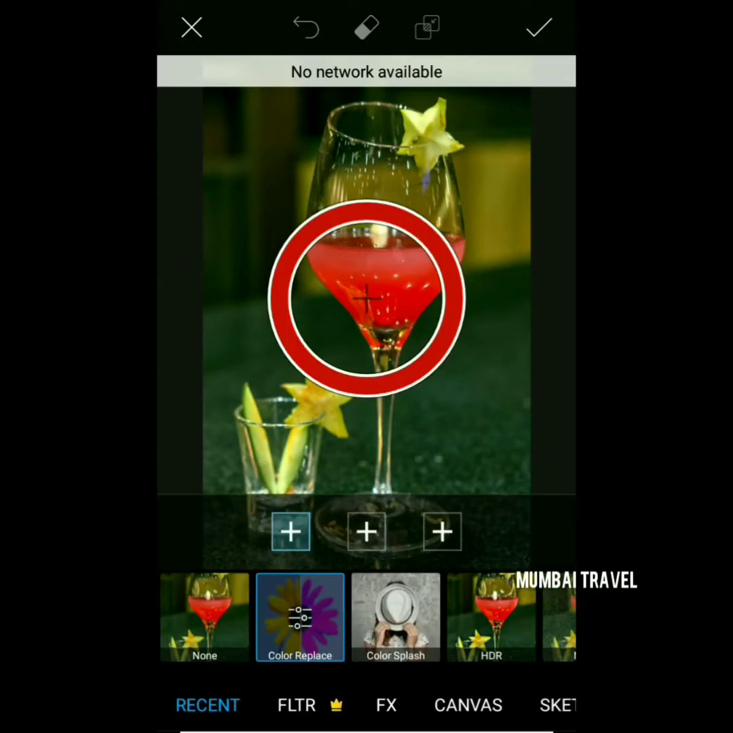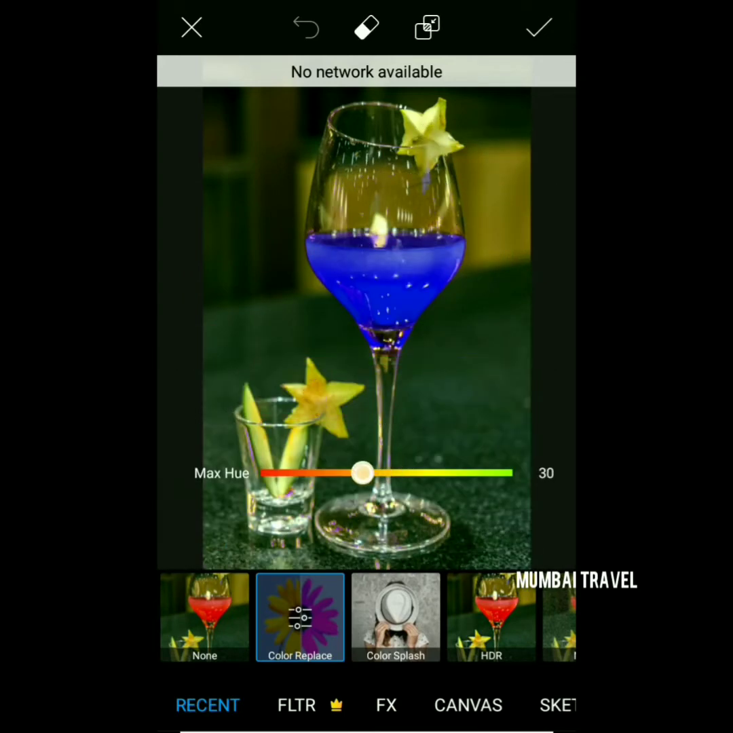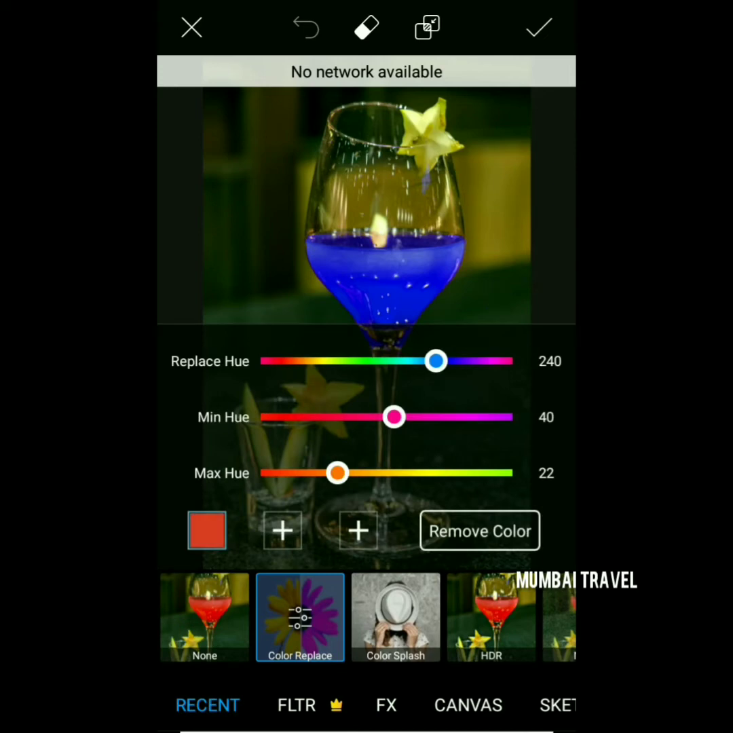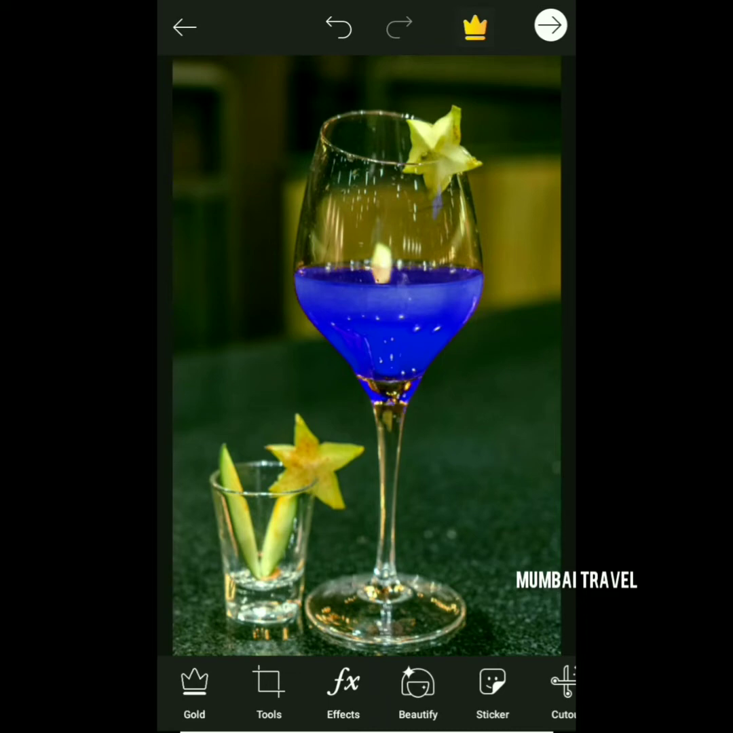So next we have the effect. There you can see the color replace. You can just click on the part where you want to change the color. So you can see from the red ring it has turned to blue, and I just don't want it now, so I will be just getting it back to the red one.